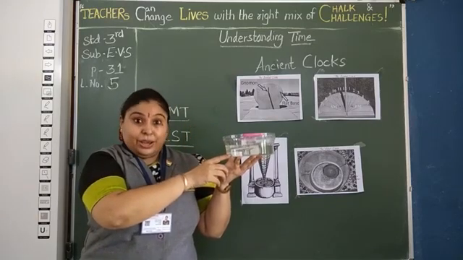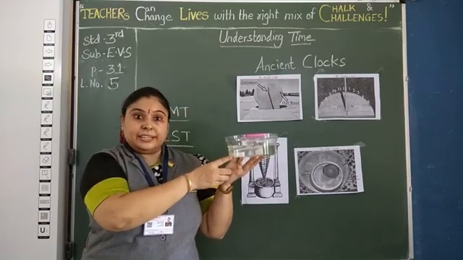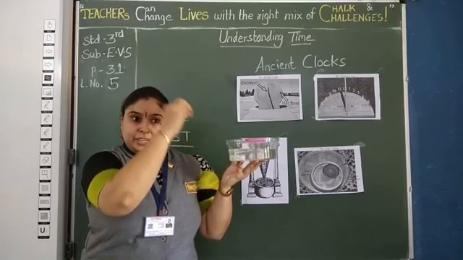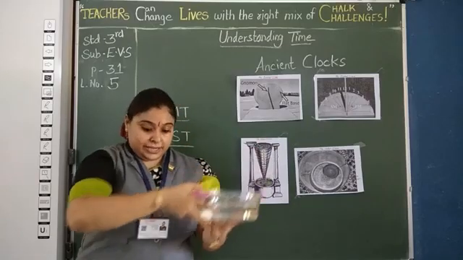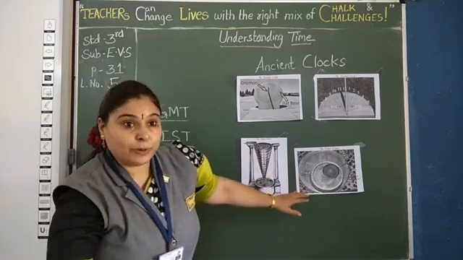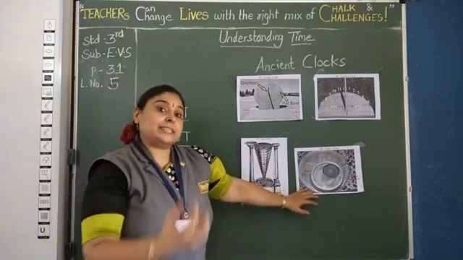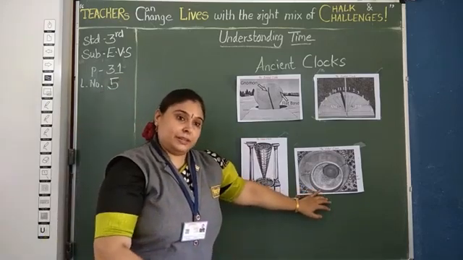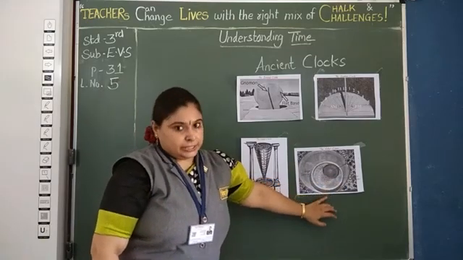To show you, now it's very lightweight, that's why it sinks down very easily. But as I told you, Ghatika Patra is made of copper or brass. It takes more time to sink in the bigger container.